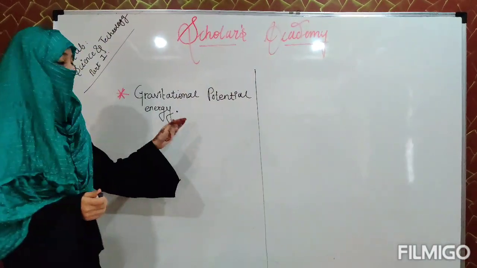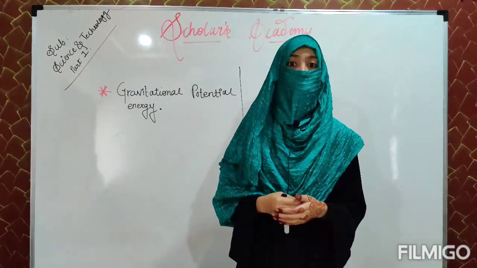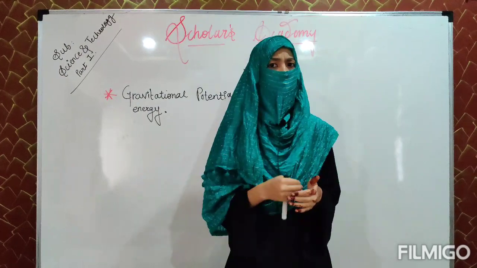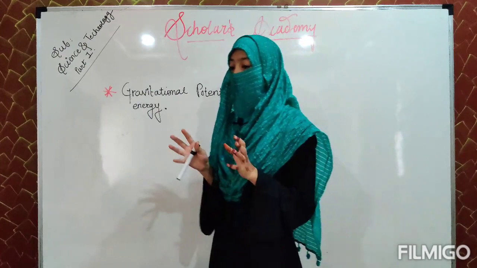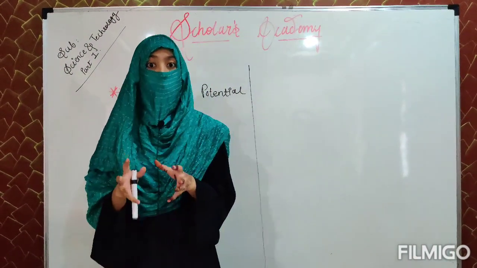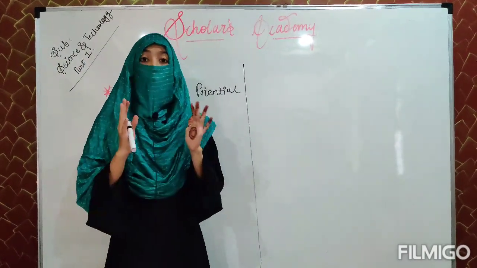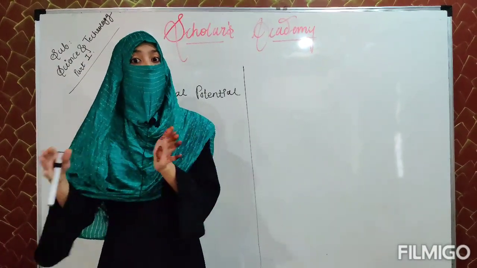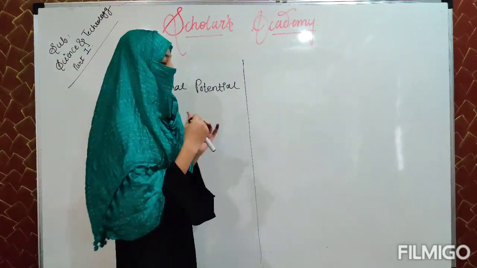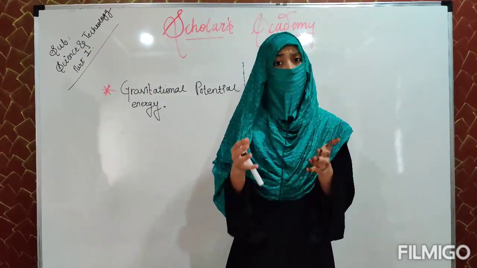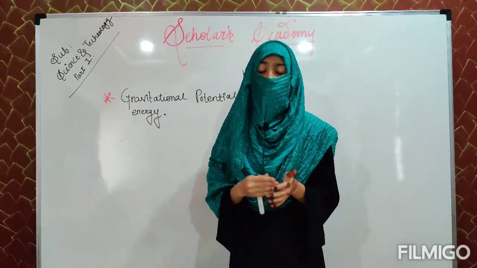The gravitational potential energy. It is the stored energy. We have seen in earlier standards that potential energy is a stored energy in an object because of its position or state. An object at stable condition possesses some stored energy. That energy is called potential energy, and potential energy later on converts into kinetic energy. That's a different thing. Now, gravitational potential energy is a stored energy because of the state or the position of the object. I think it's clear now.